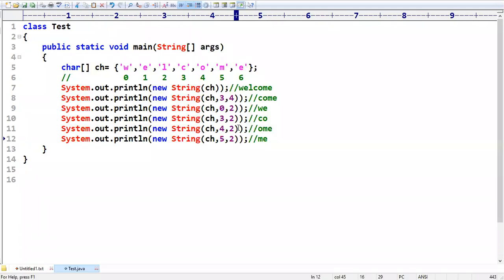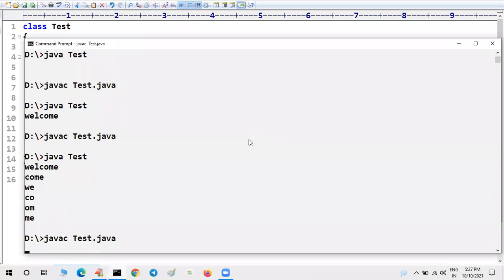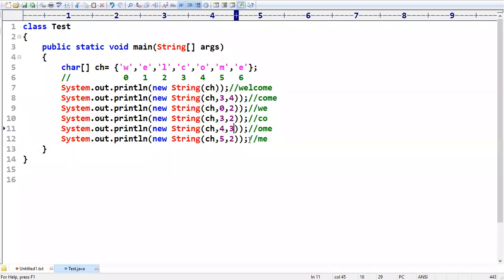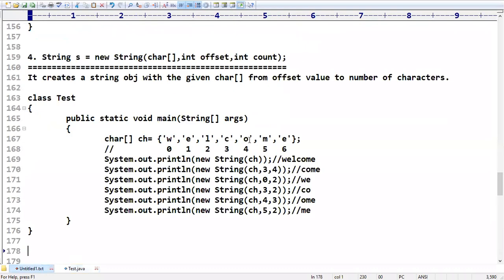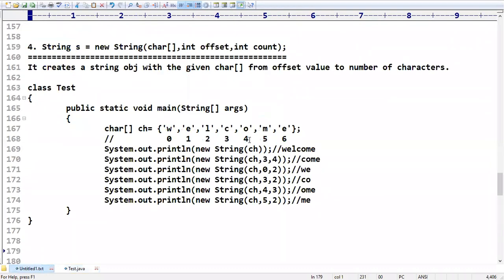So, let us check whether we got our required results. Yes, WE, CO, but OME is not coming. Here we need to give how many values? 3 values. I have given only 2. OME, ME, like this we are going to get. This is how you can create a string using this constructor. Please concentrate on the content. All these things we will discuss.